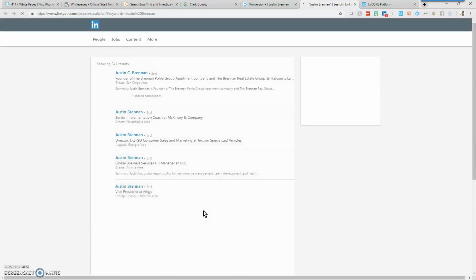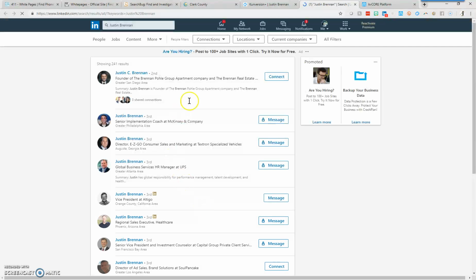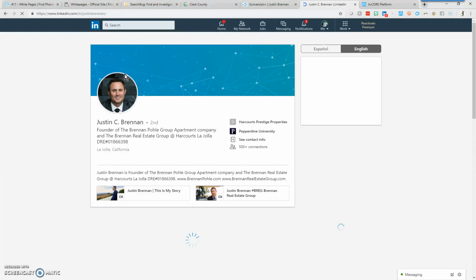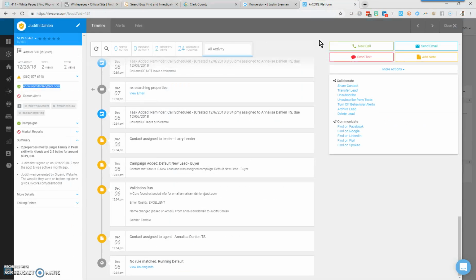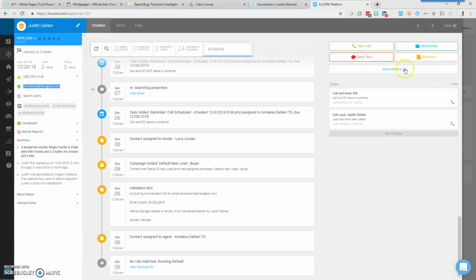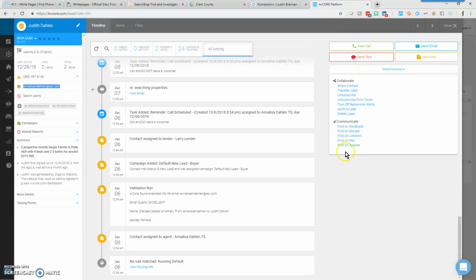So if I click LinkedIn, you can see it took us right to that person. We can click their name and read about them and potentially message them if we chose to. Now, it works the same way in KVCore again. You click More Actions here towards the right-hand side. You just work your way across the right in this section, More Actions, and look them up here accordingly.